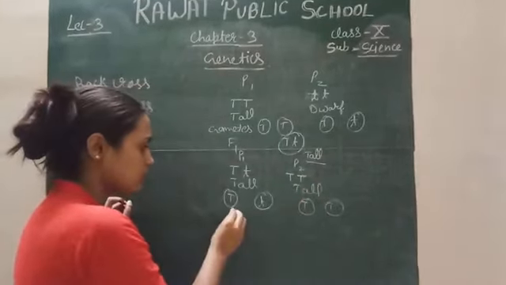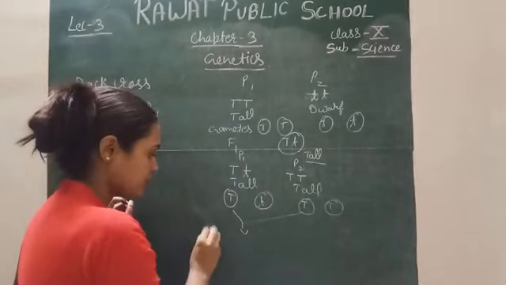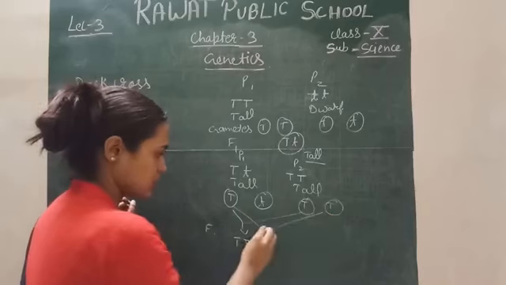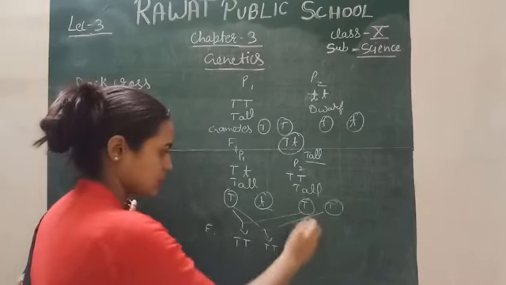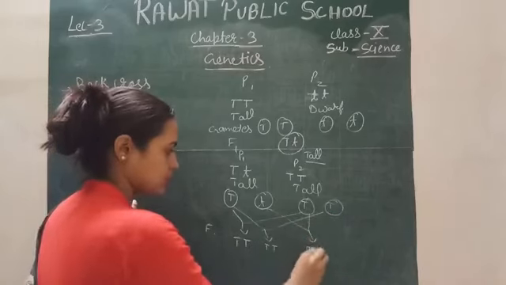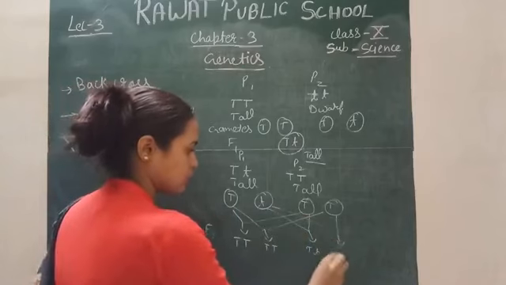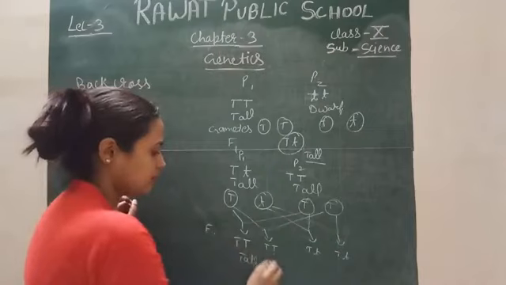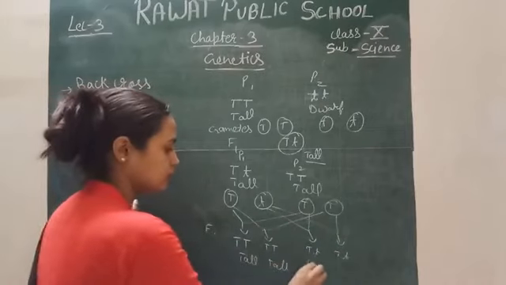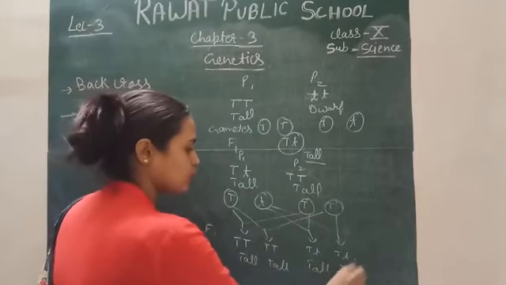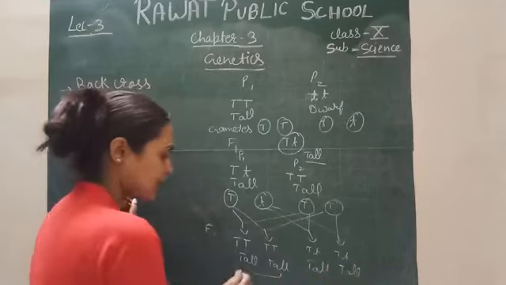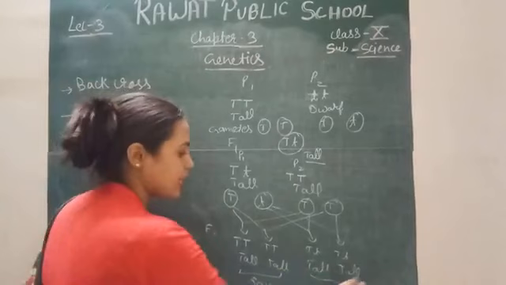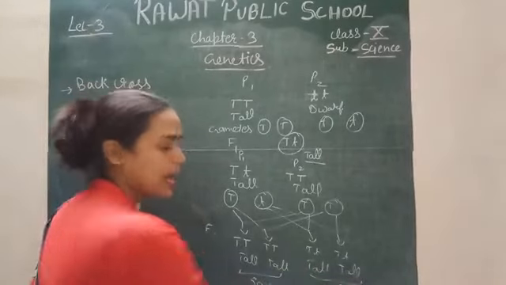When we cross these, your F1 generation is TT, Tt, TT, Tt. Phenotypically all are tall, but genotypically two are completely pure dominant, that is, 50% are completely dominant and 50% are hybrids.